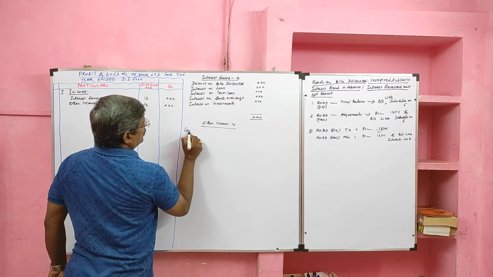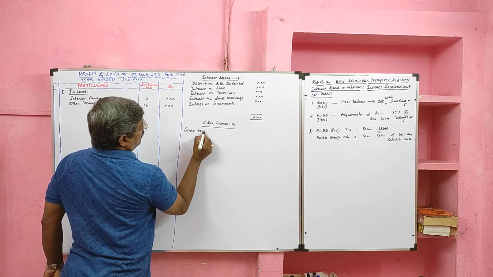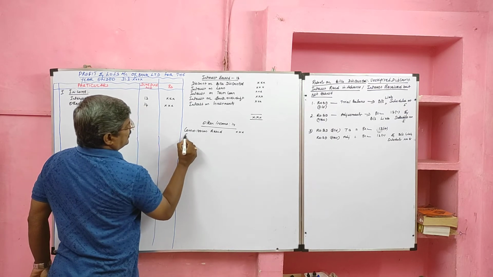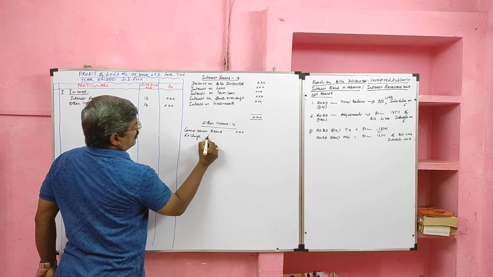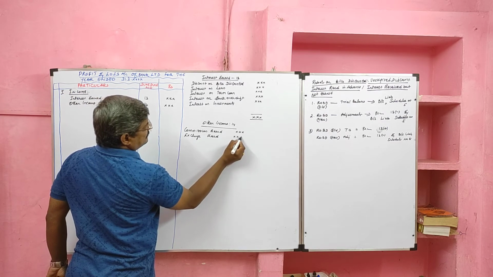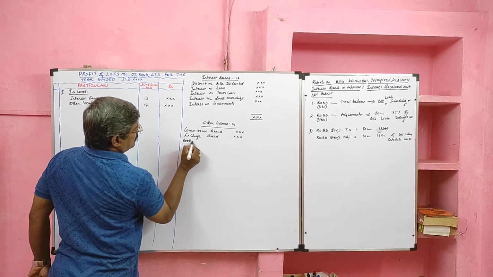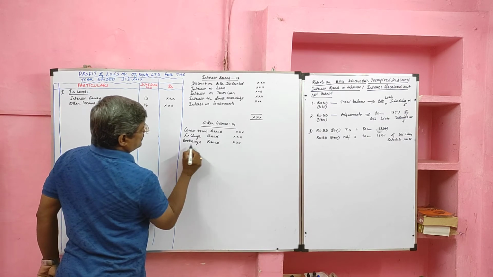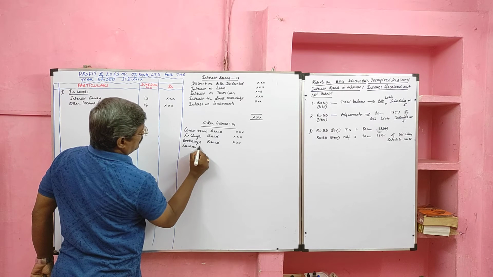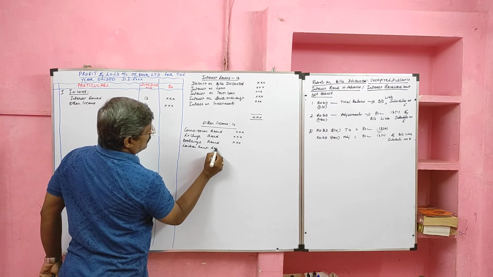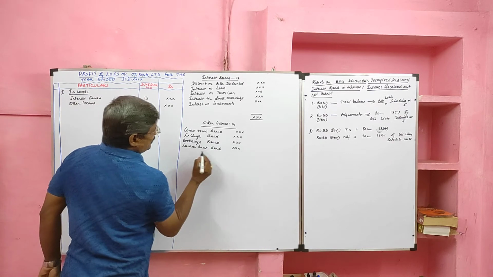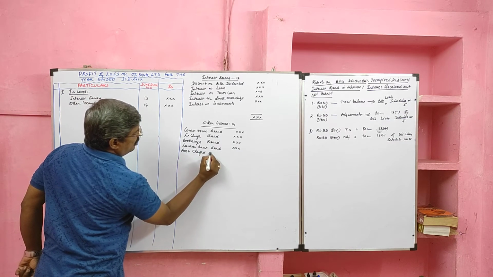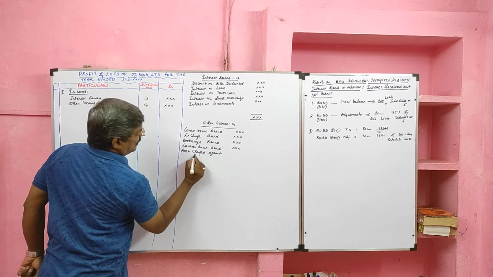Here commission received, exchange received, brokerage received, locker rent received, amount charged against current accounts.